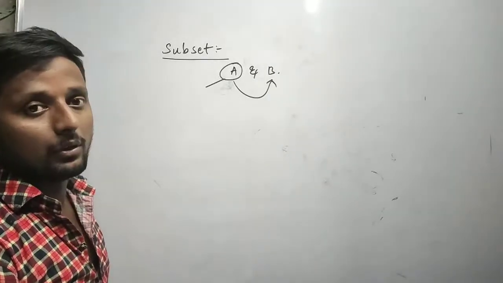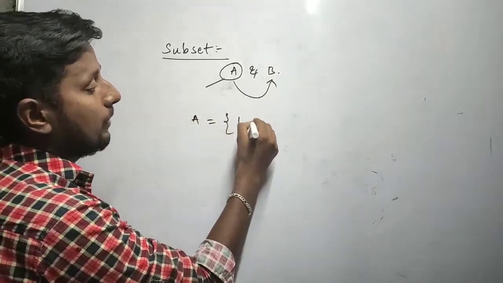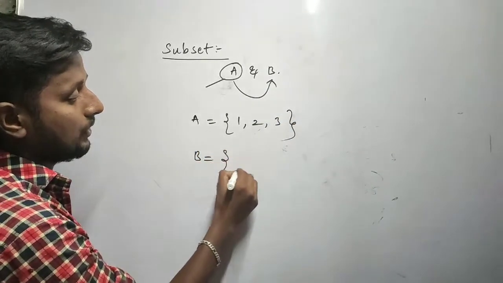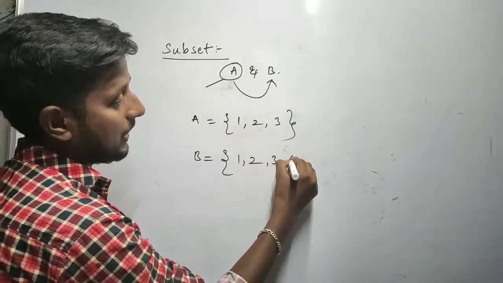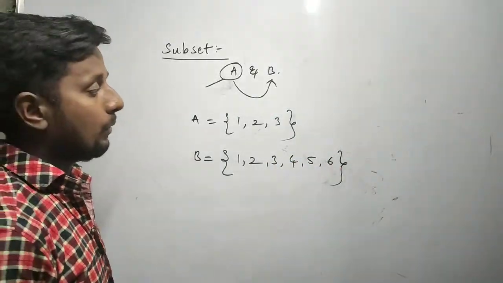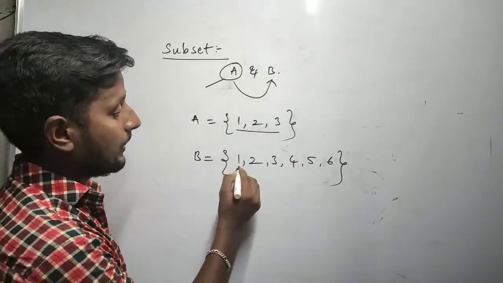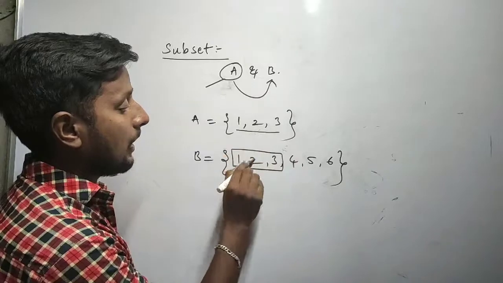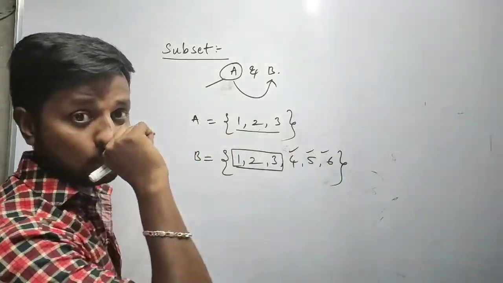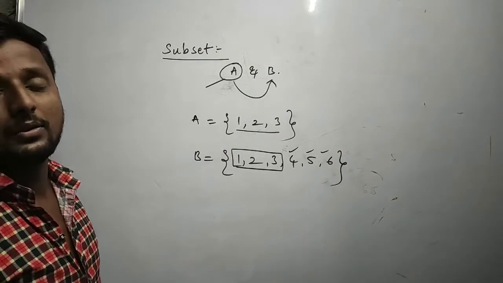We'll go with an example. So if you write A is equal to 1, 2, 3, and B is equal to 1, 2, 3, 4, 5, 6. What happened? Here A has three elements 1, 2, 3, and the 1, 2, 3 has repeated in B, and along with these elements it has some extra elements also. Correct? So here we can call it as A is a subset of B.